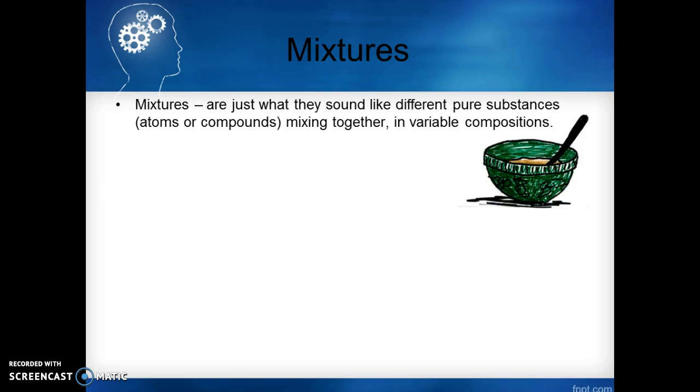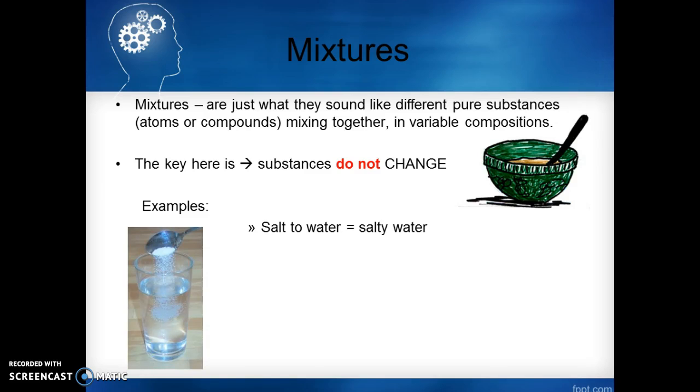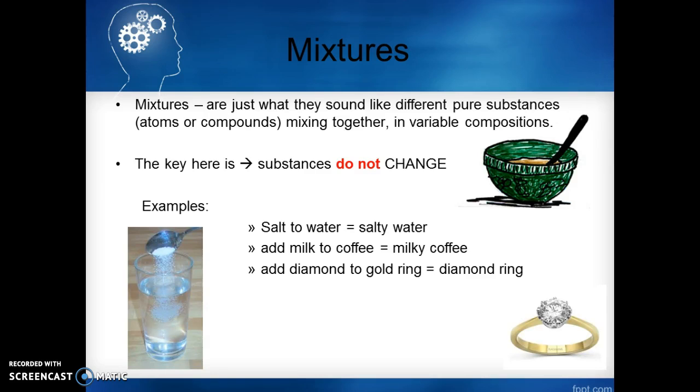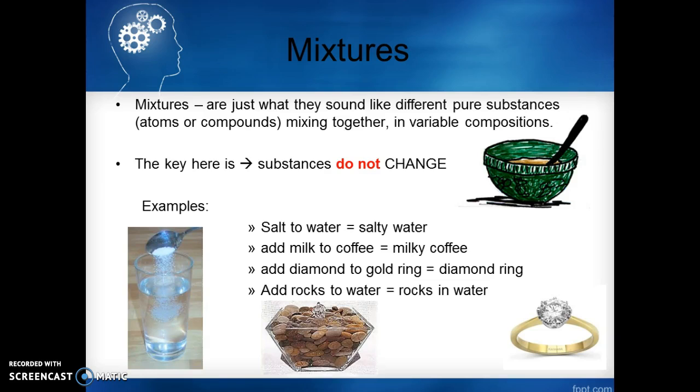So mixtures are just what they sound like. Different pure substances, either atoms or compounds, mixing together in variable compositions. The key here is nothing changes. So for example, you add some salt to water, it's just salty water. The more salt you put in, the higher the concentration of the salt. Milk to coffee, just get like a milky coffee. You put a diamond and a ring together, gold ring, you just get a diamond ring. Rocks to water, just rocks and water. So the key again is the substances have not changed.